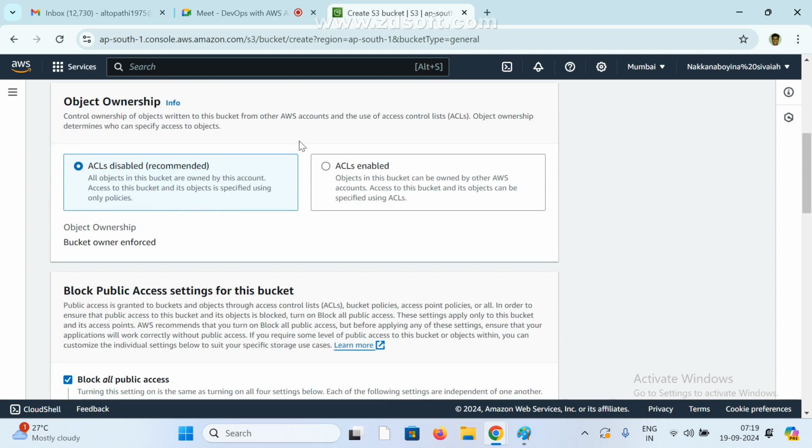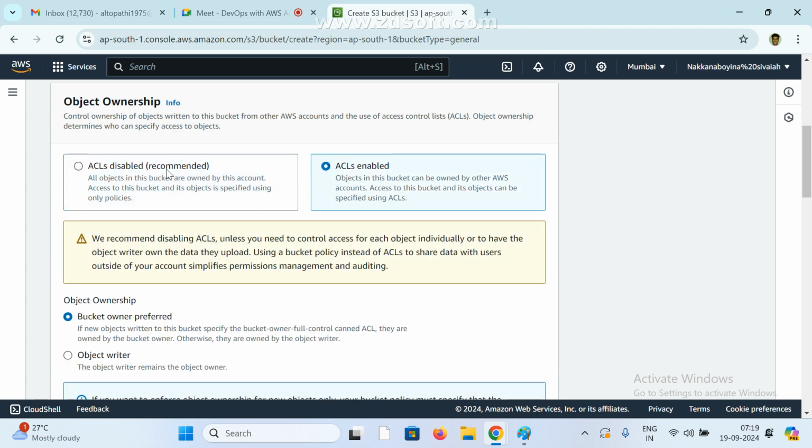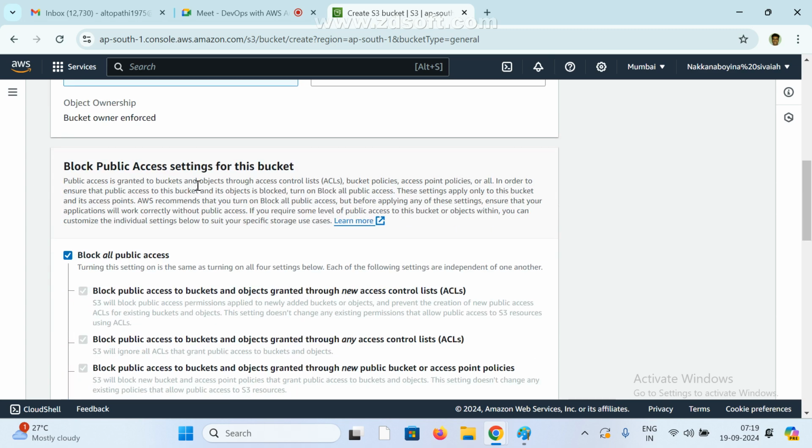Now these are the optionals. See here, ACL disable. This is access control list. If you want to, we can enable, or if you want to, we can disable. Okay. So this and all. Right now default, don't select anything, leave it.